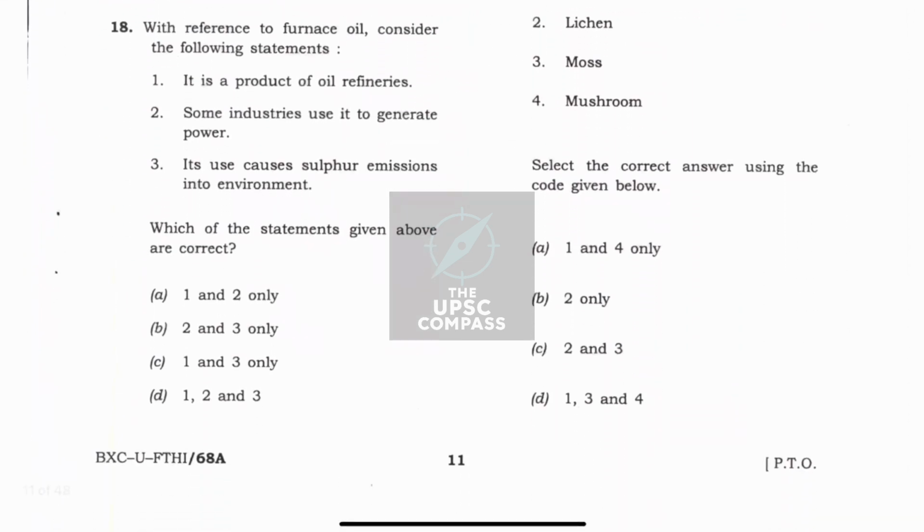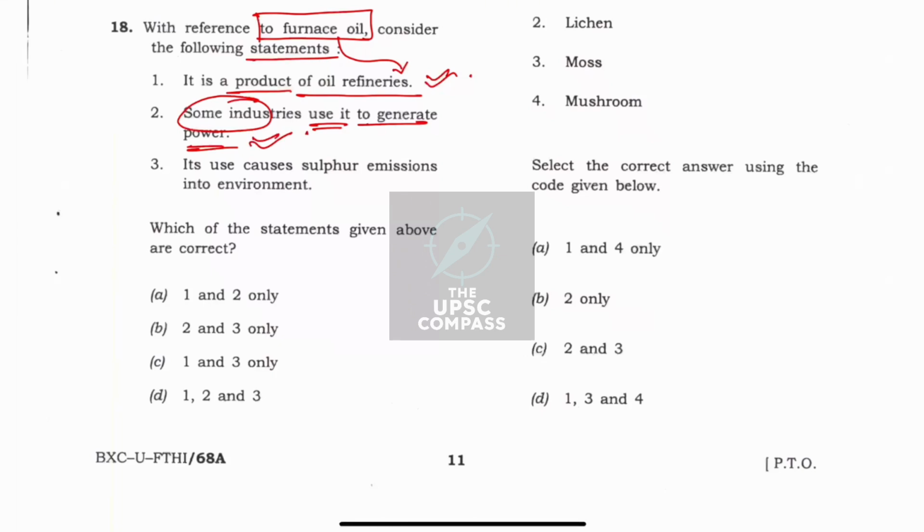Here, with reference to furnace oil, furnace oil is the keyword. There are some statements mentioned. First, it is a product of oil refineries. Okay, it is something coming from the furnace and it is an oil. So this statement, I'll take it as right. Second, some industries are using it to generate power. Even if there is one small industry which may be generating power, it may be taken as right. So generic statement, we are taking it as right.